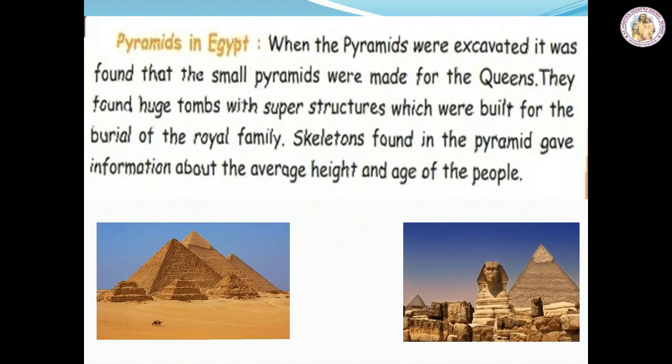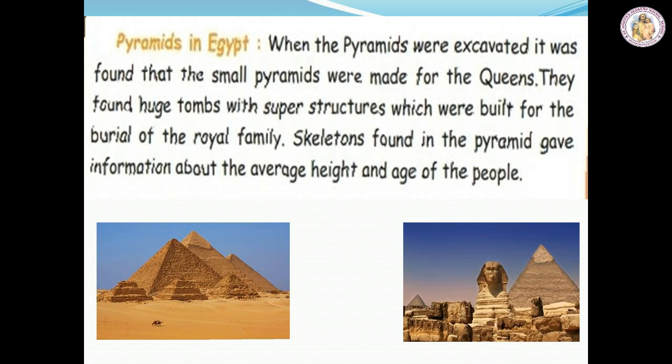Let us see where the pyramids are found. When the pyramids were excavated, it was found that the small pyramids were made for the queens. They found huge tombs with superstructures which were built for the burial of the royal family. Skeletons found in the pyramid gave information about the average height and age of the people. The royal families buried their dead bodies in the pyramid. It is a tomb for the royal families.